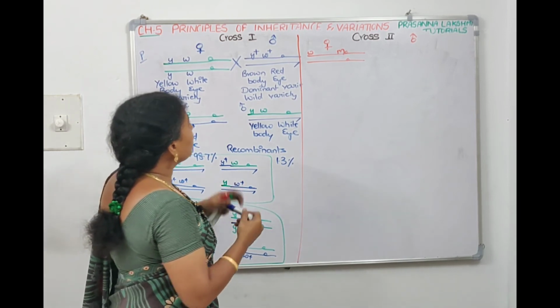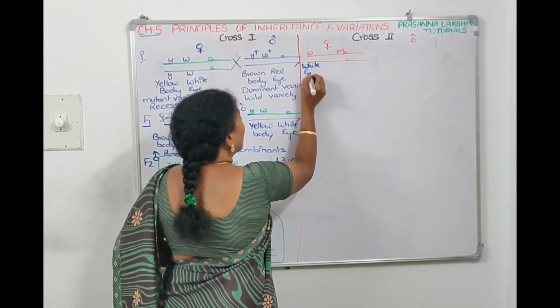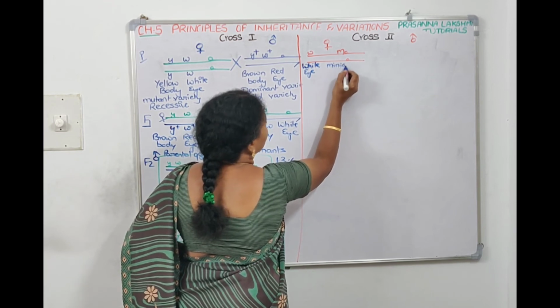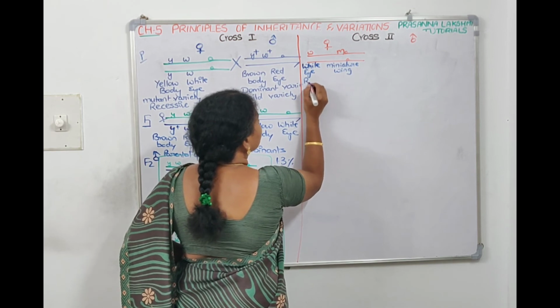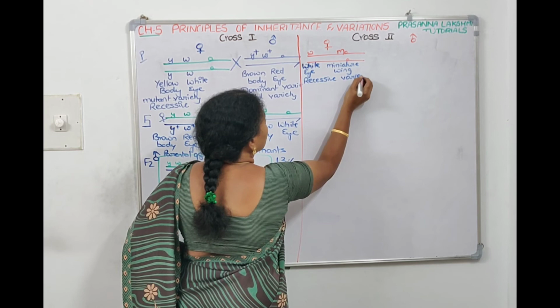So what is W? W is white eye. And M is miniature wing, small wing. And this is recessive. Since plus is not there, it is a recessive variant, or you can tell this is mutant.